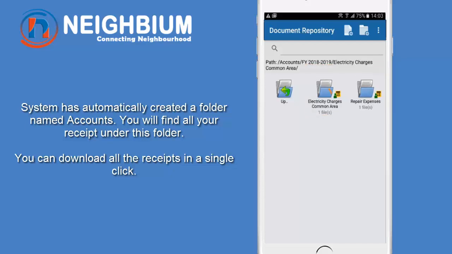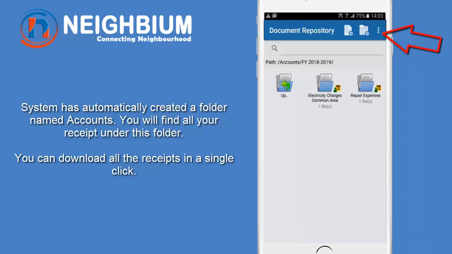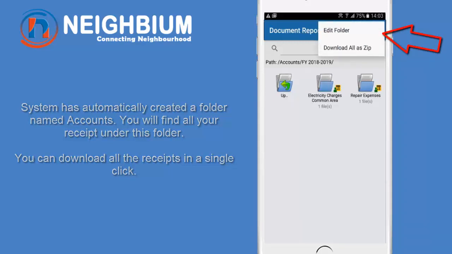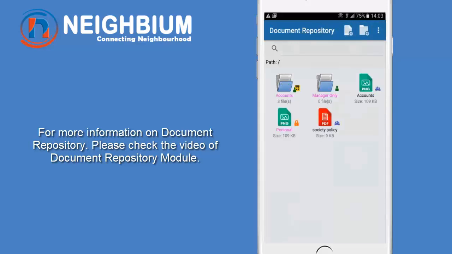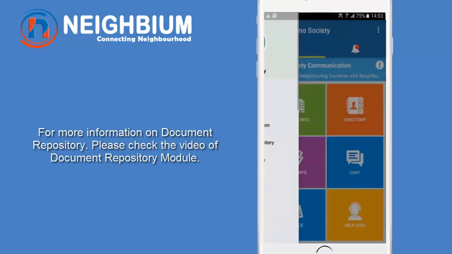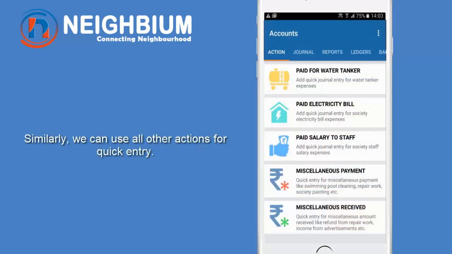You can download the receipt at any time. Similarly, all your bills are arranged properly by the system. You can download all in a single go by clicking on the top right corner submenu and selecting Download all as zip. For more information on Document Repository, please view the video of the Document Repository module. Let's go back to Accounts. Similarly, we can use all other actions for quick entry.